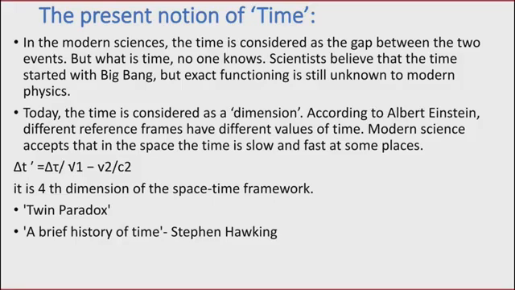So there is a term called twin paradox. What is twin paradox? Suppose there are two twin brothers or sisters, and they are 20 years old. One went into space, and after 1 year he returned. But because of time dilation, around 20 years on Earth will pass. So he will be 21 years old when he returns after 1 year, but on Earth 20 years will have passed and the other will be 40 years. So this is the twin paradox. People say this is time dilation, that time is shorter in space.